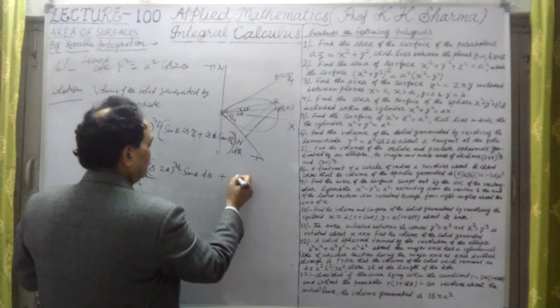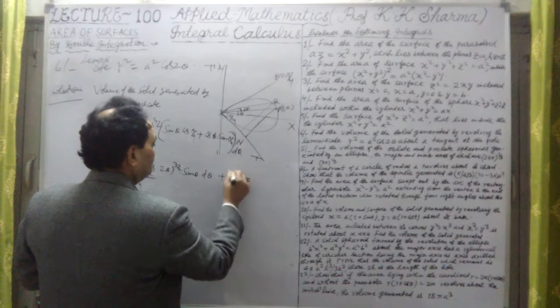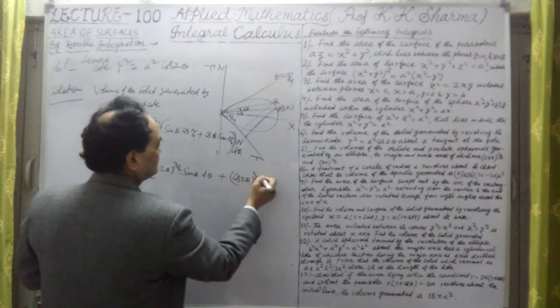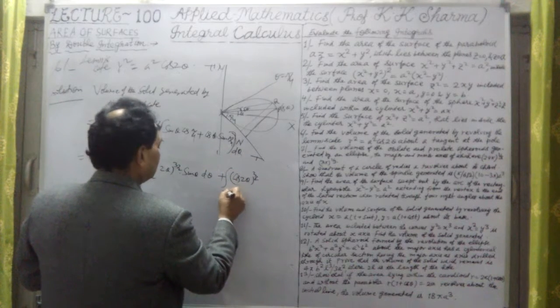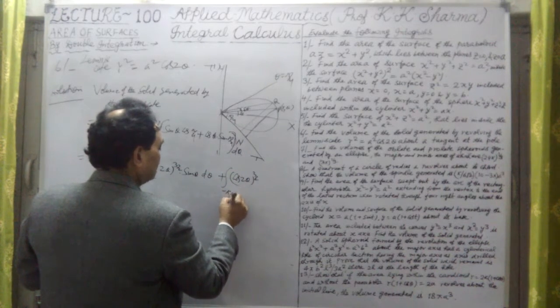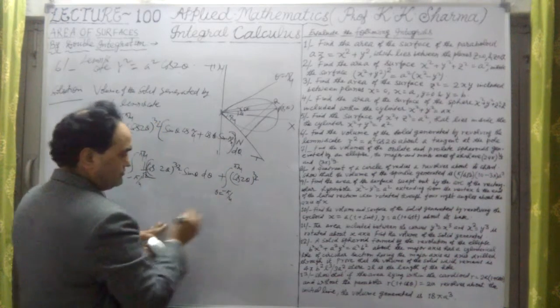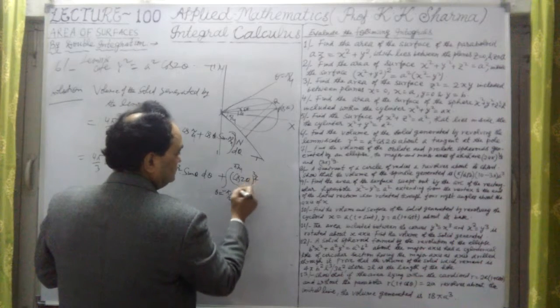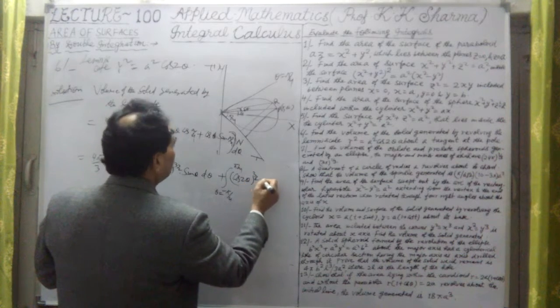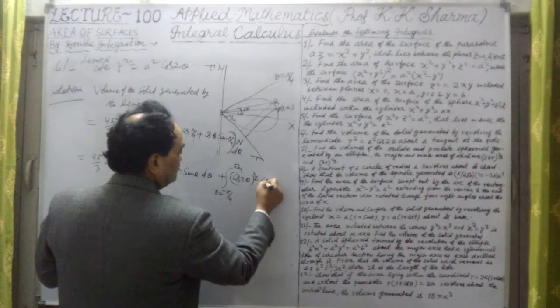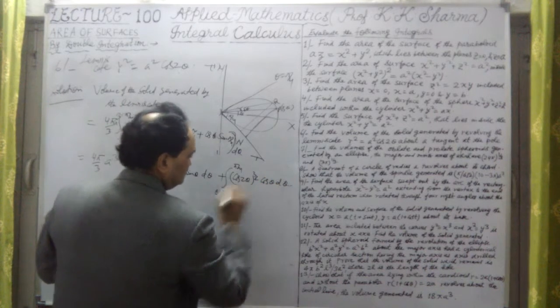The second is again cos 2 theta whole power 3 by 2 into this. The sum of integration, let me write it separately, minus pi by 4 to plus pi by 4, cos 2 theta whole power 3 by 2 into cos theta into d theta.